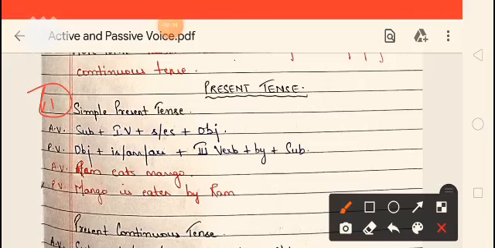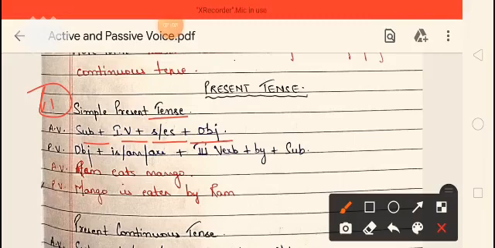So you have to apply the same rule whether it is a short sentence or a long sentence. I'm just taking the short sentence so that you can understand easily. Let us see the structure of simple present tense. The structure of simple present tense is subject plus first form of the verb plus s/es plus object.